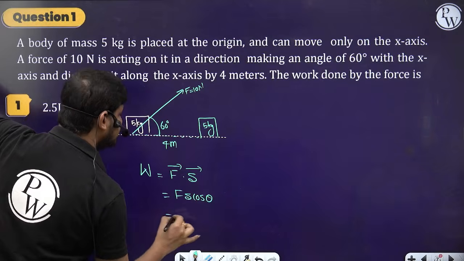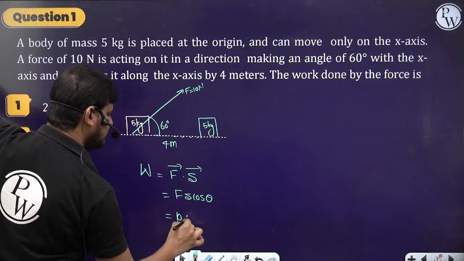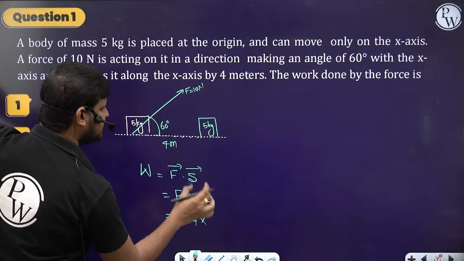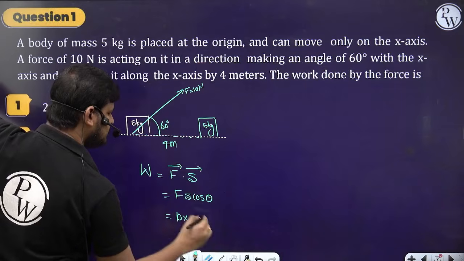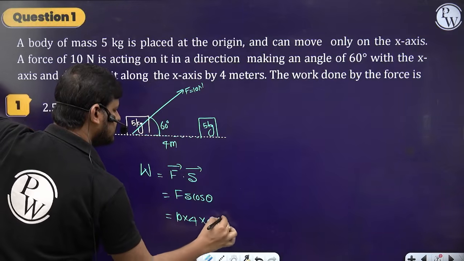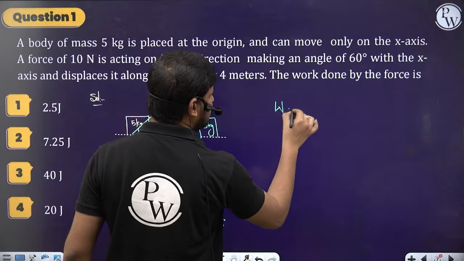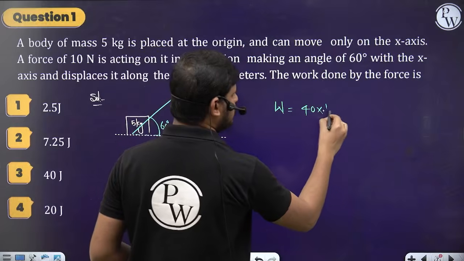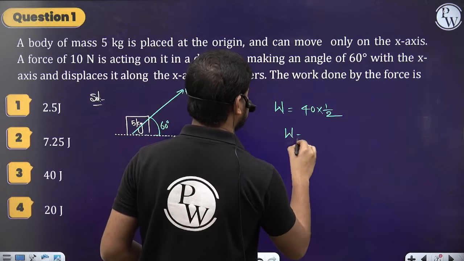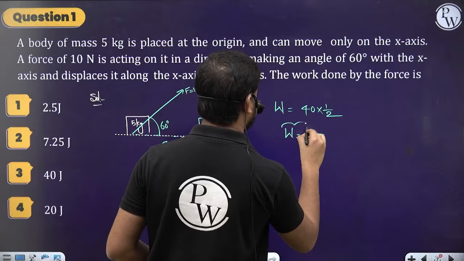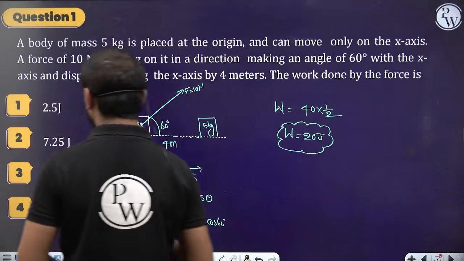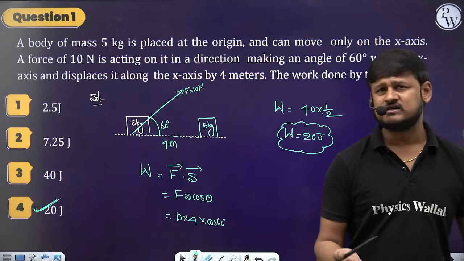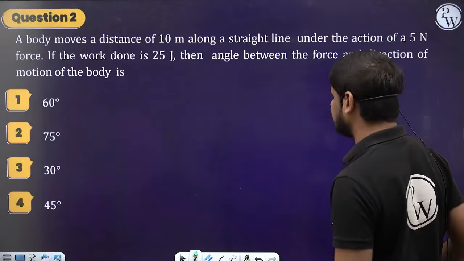What is the force here? 10 newtons. And how much is it displaced? 4 meters in the x direction. And the angle between force and displacement is 60, so cos 60 degrees. Therefore the work done is equal to 10 into 4, 40, into 1 by 2, which is 20 joules. Option 4 is the correct one. Clear? Simple question. Chalo, let's move further.